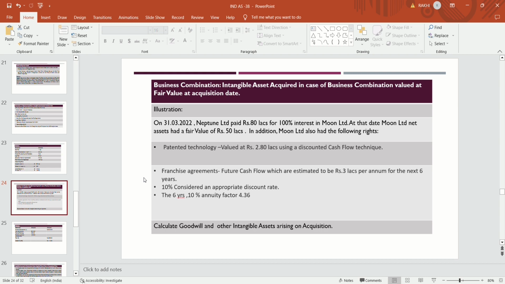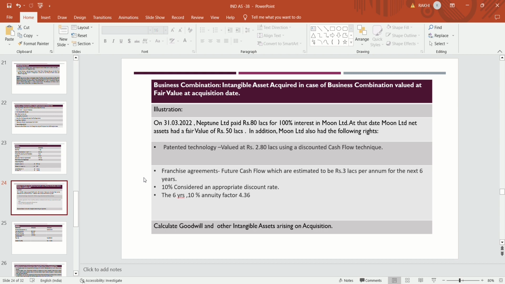In addition, Moon Limited has the following rights. A patented technology, valued at 2.80 lakhs using discounted cash flow techniques. A franchisee agreement, with future cash flows estimated to be 3 lakhs per annum for the next 6 years.